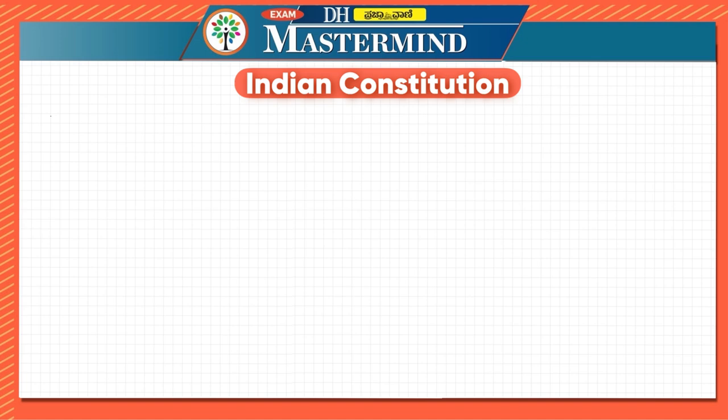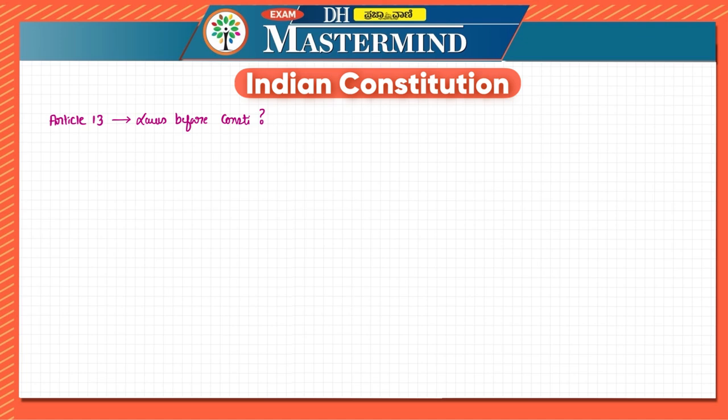So in Article 13, we mostly saw about the laws which existed before the Constitution came into place. It was also telling that if any law is there which existed before the Constitution came into place, and if that is inconsistent with the fundamental rights, then it is to be considered as void. Now, why do we have to consider that?